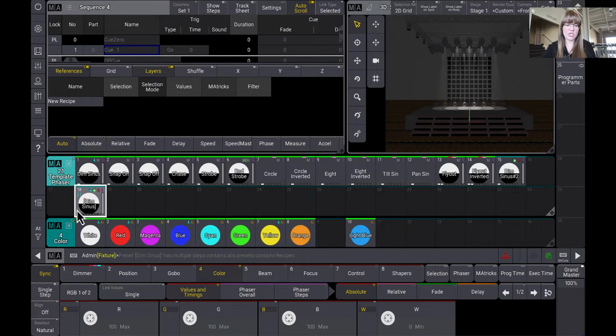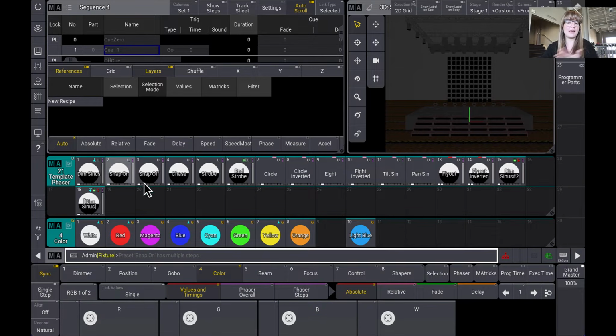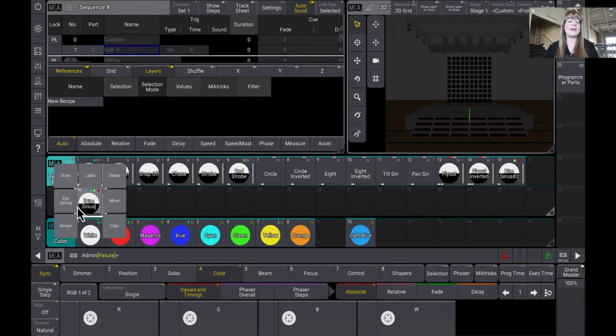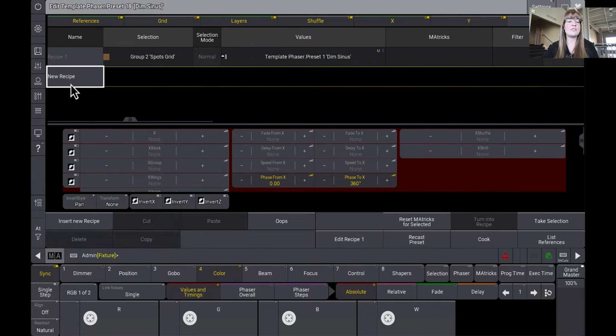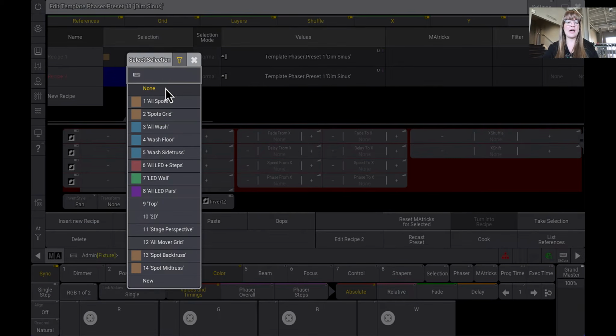This has the selection in it. So the power of using the recipe here is this allows me to have all of my base template phasers. Like template effects, a lot of us have just taken the term and now it's a template phaser. So you make these base phasers here, and then I say, okay, this is what my selection is. So it allows me to use groups that I already have as my selection. And I can use more than one group per phaser, and it lays it out in a really beautiful way. So I have my spots grid group here, but now let's say I want my LED wall here.